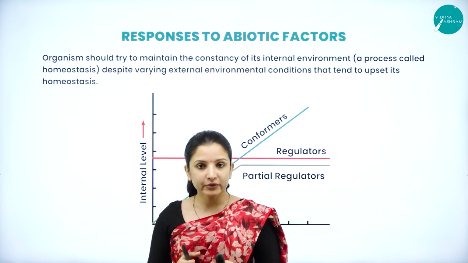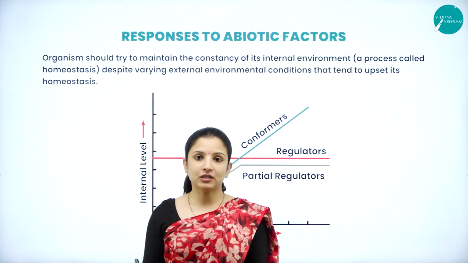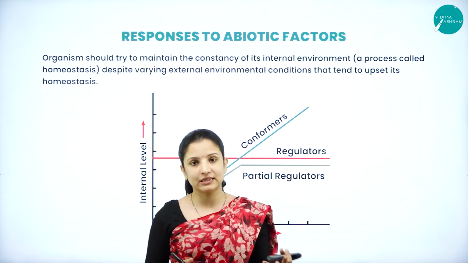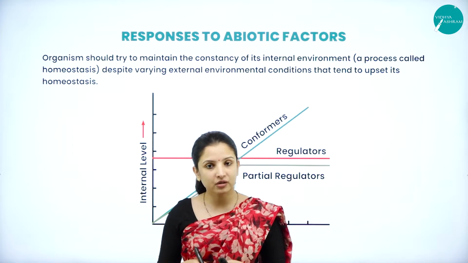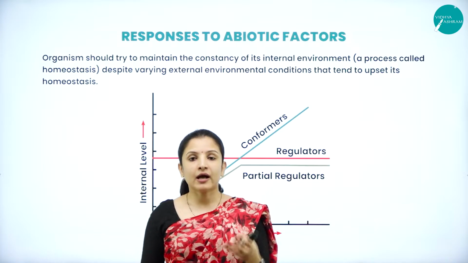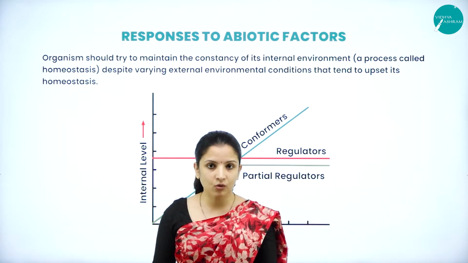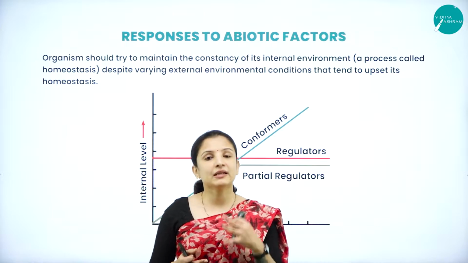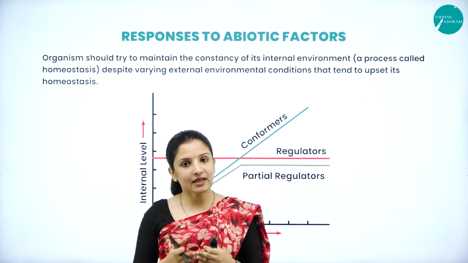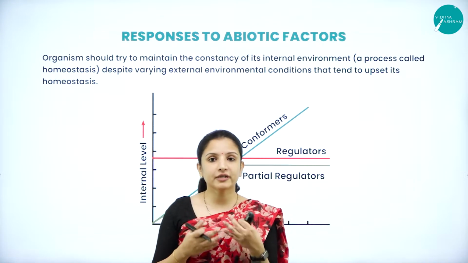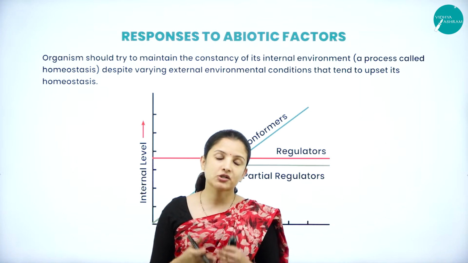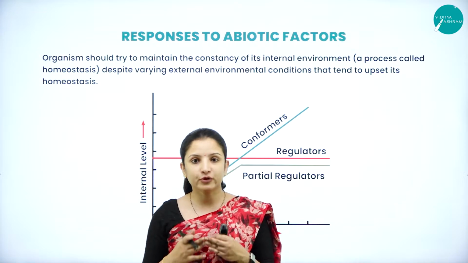That is, we are homeostatic, whatever the external temperature is. For example, in summers, if the temperature is about 40 degrees Celsius, will our internal body temperature become 40 degrees Celsius? No, right? It will always be maintained at 37 degrees. Likewise, if the winters are very cold, will our internal body temperature be less than 25 or 18 degrees Celsius? No, it will always be 37 degrees Celsius. Whatever the external environmental condition is, our body temperature remains the same, and it is called homeostasis.